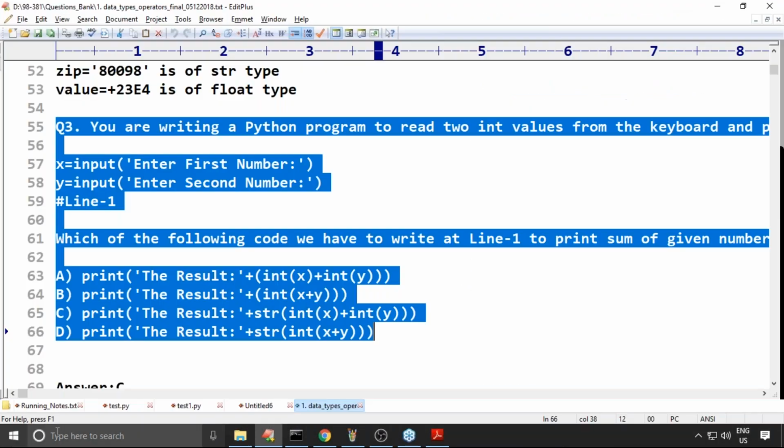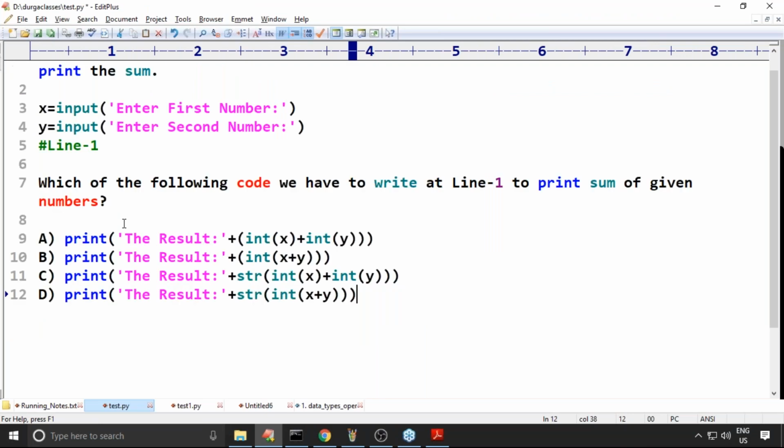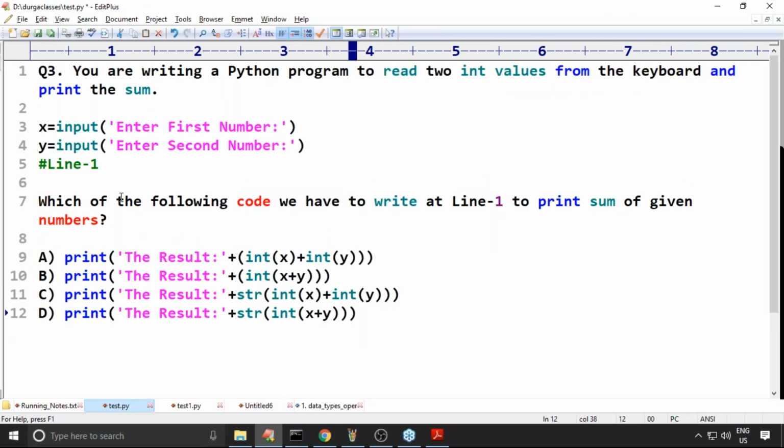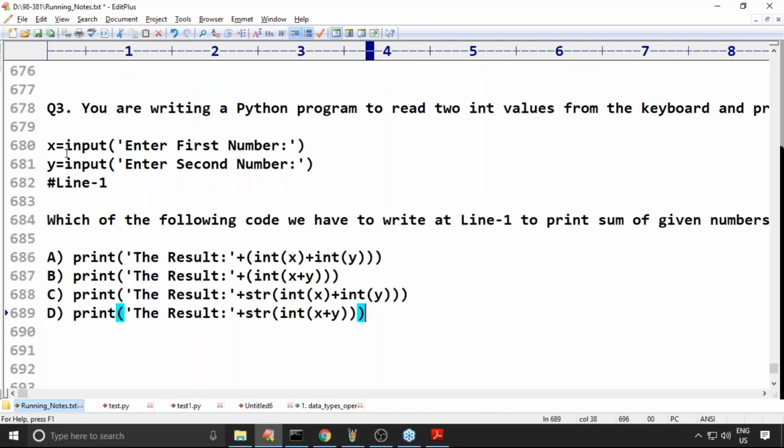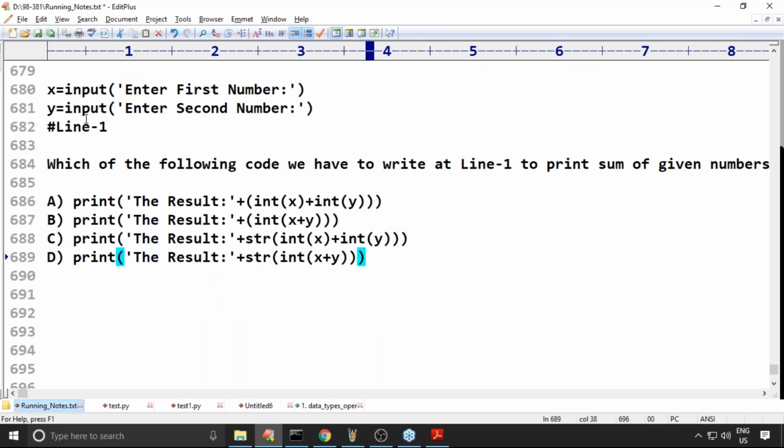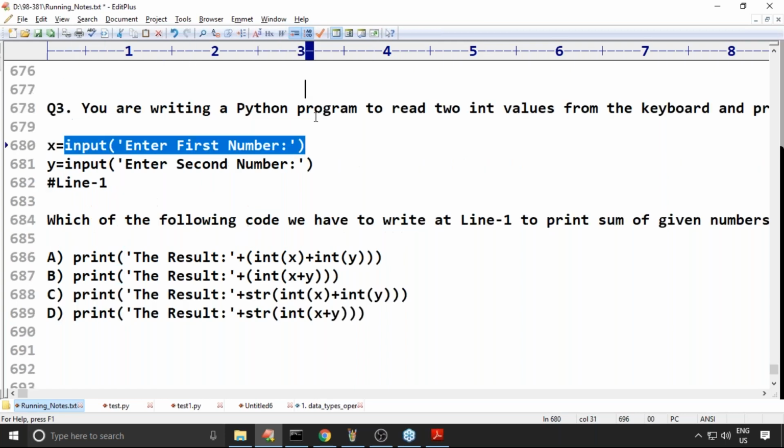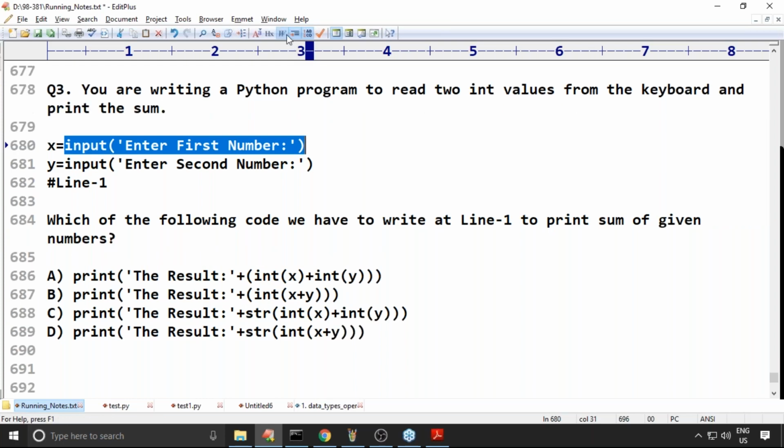Okay, observe carefully. This is the example I have. Have a look at how beautiful these questions are. The input function, whatever we are reading, is always a string type. Whatever we read, it always provides a string only.